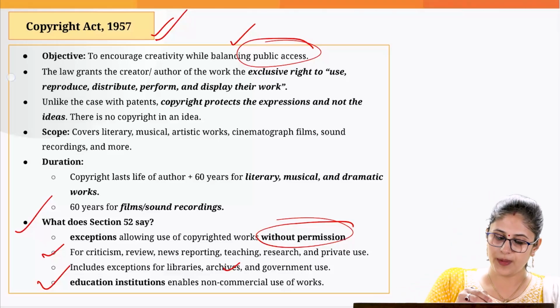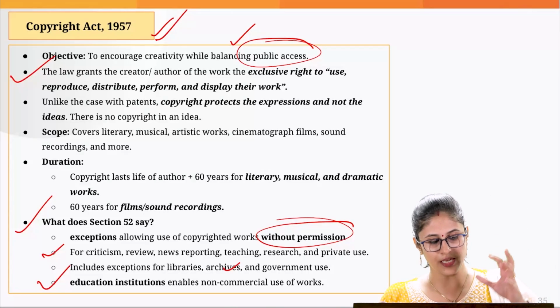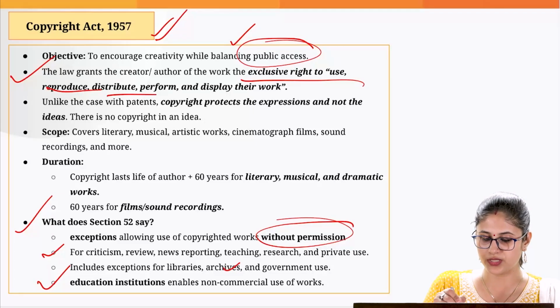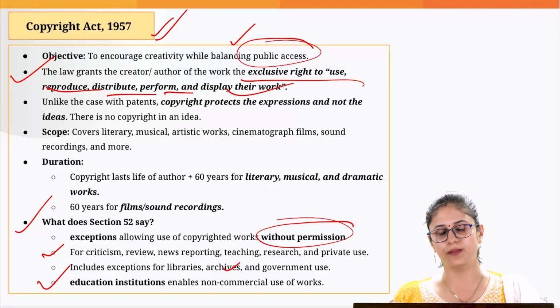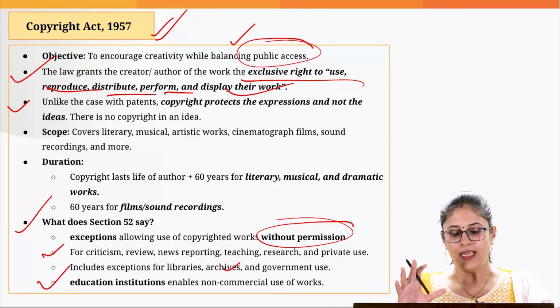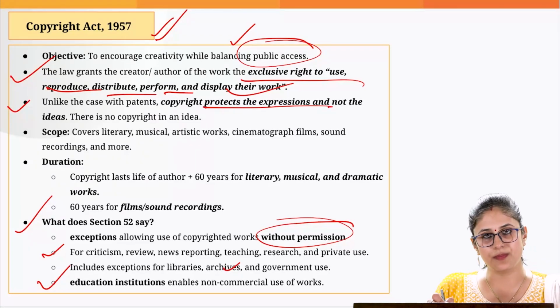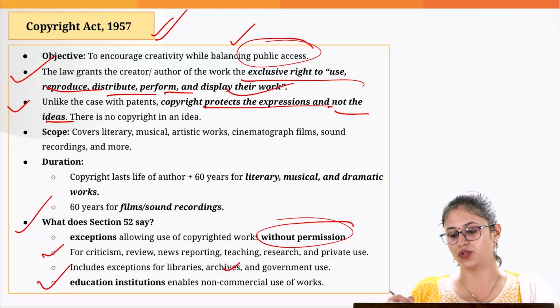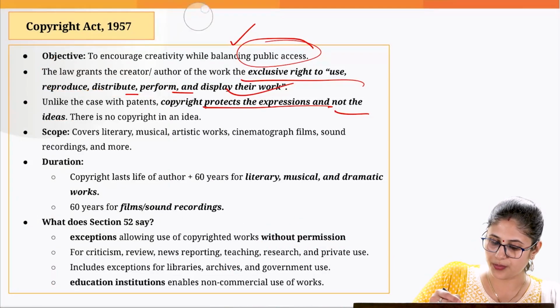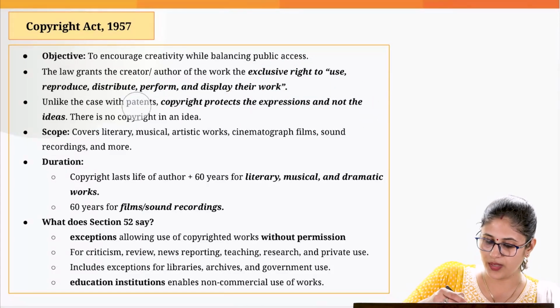The law basically gives the creator or the author the exclusive right to use, reproduce, distribute, perform and display their work. But the Copyright Act protects only the expression and not the idea. So the Copyright Act in India does not protect the idea. What do I mean by this?